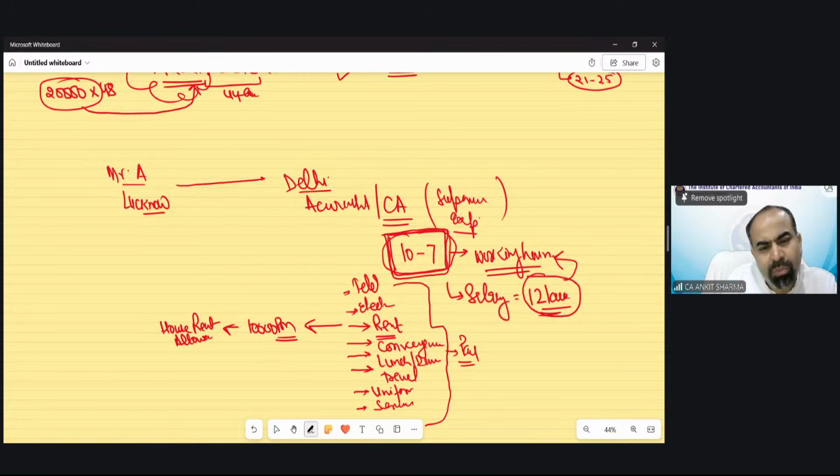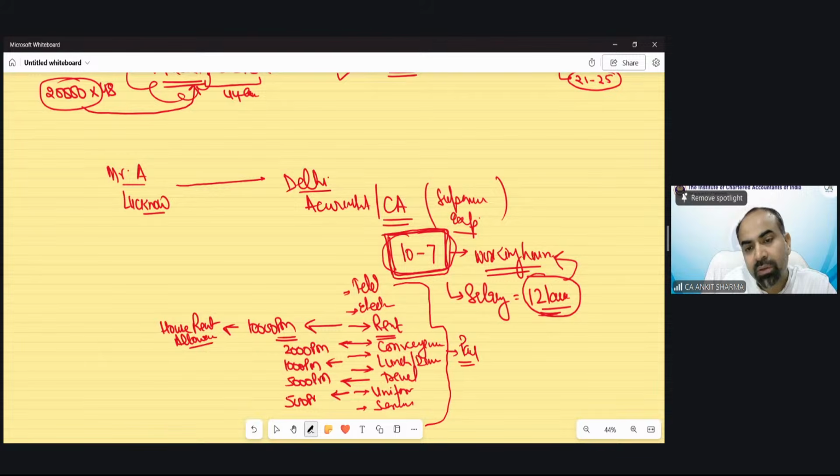10,000 per month. It depends upon the policy of the organization. It's not fixed that they will pay you all of these expenditures. It's not fixed that it would be 10,000. It could be less than that, etc. Because you travel from your flat to our organization, we have a policy to pay you 2,000 rupees per month as conveyance allowance. We also pay 1,000 rupees per month as lunch allowance. You need to go outstation also for the work, so for that we will pay you, suppose, 5,000 per month. For uniform, we are not providing uniform, you have to buy it, so for that we provide you 500 rupees per month, etc.